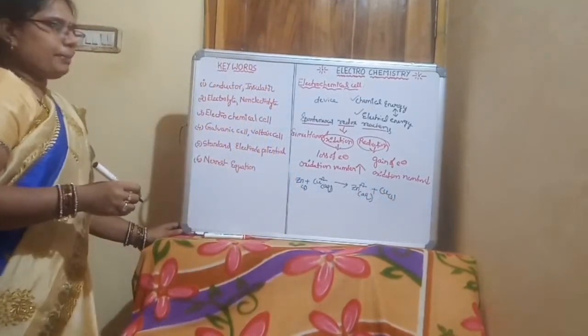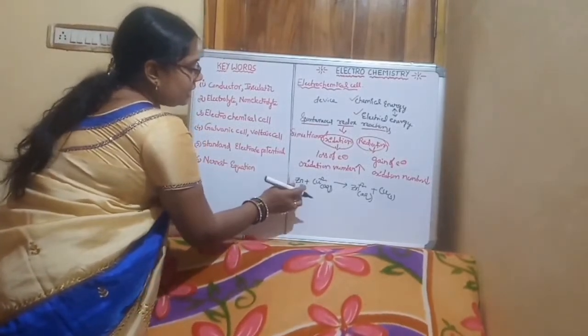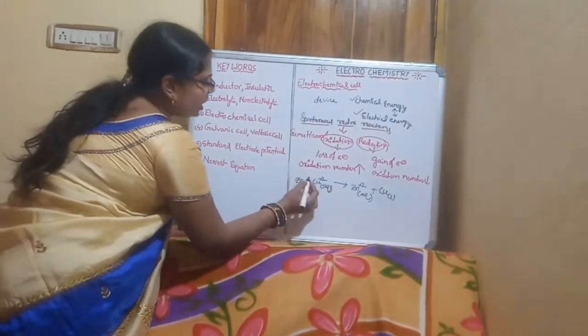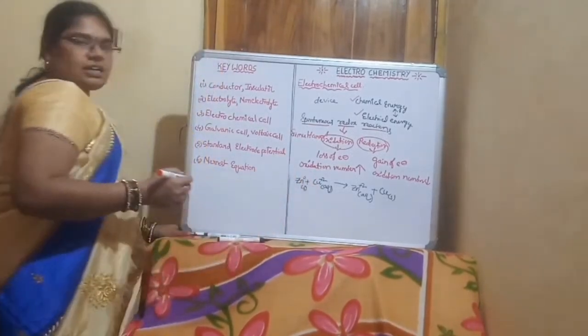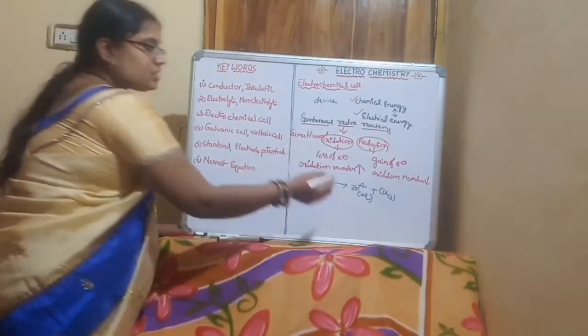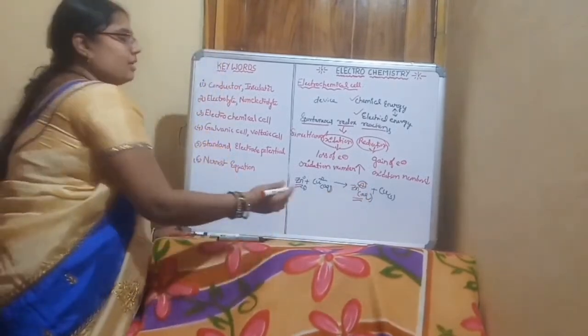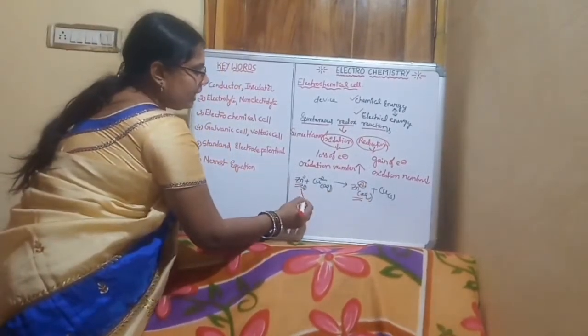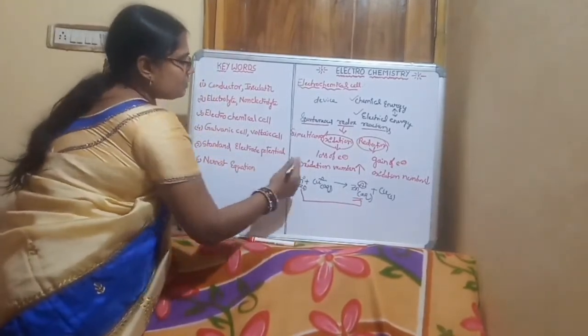Here, the oxidation number of zinc is 0. What is the oxidation number of zinc afterwards? Plus 2. That means the oxidation number increases here. If the oxidation number increases, what is it called?